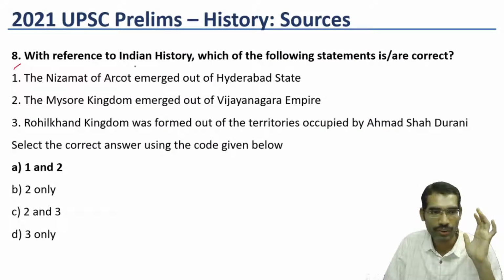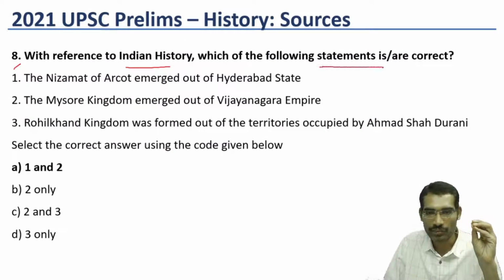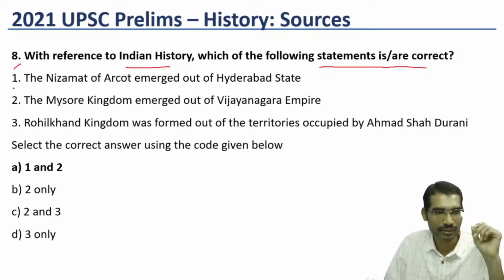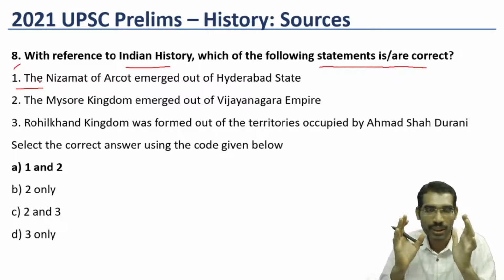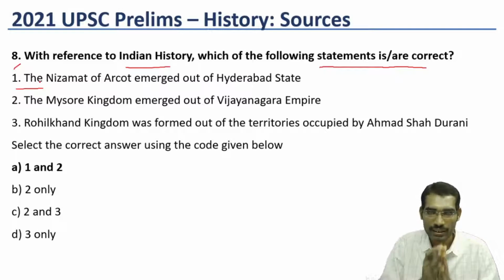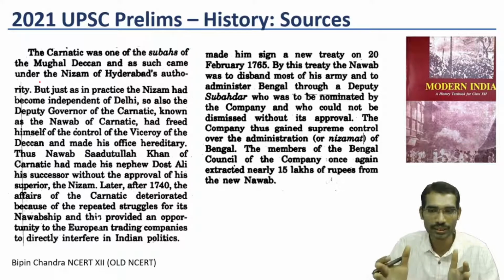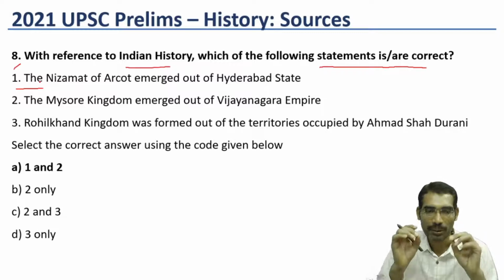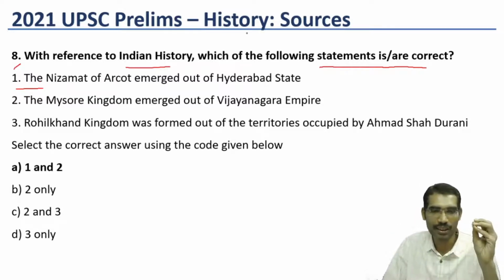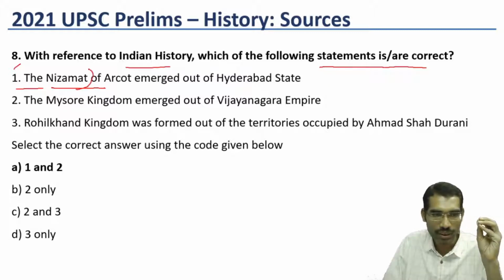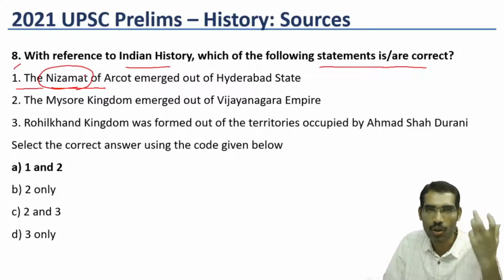Now the 8th question: with reference to Indian history, which of the following statements is correct? Here this question becomes difficult unless we read. Again, the answer can be derived from the first chapter itself. It is there in Bipin Chandra, Modern India, Old NCERT. But most of the students will feel difficulty because three statements are there, and understanding Nizamat, what is this Nizamat? The term complicates the analysis.